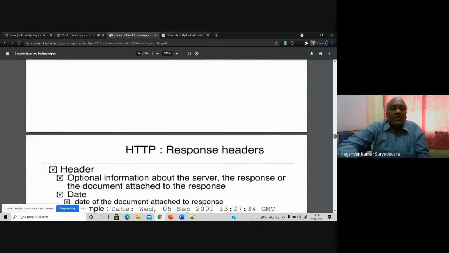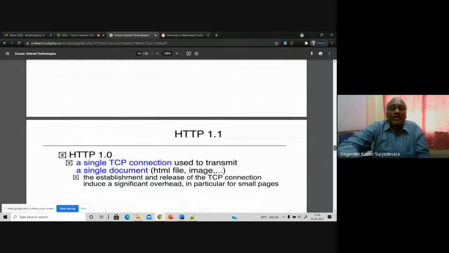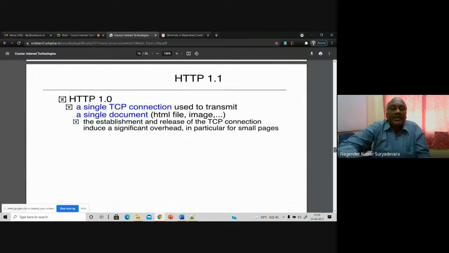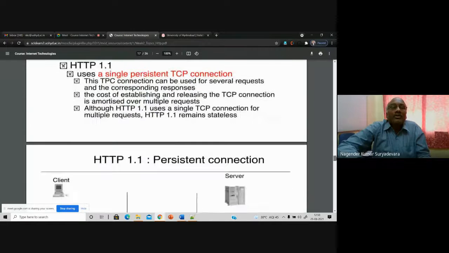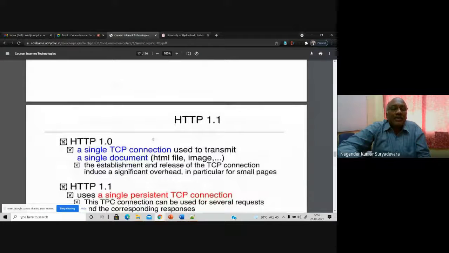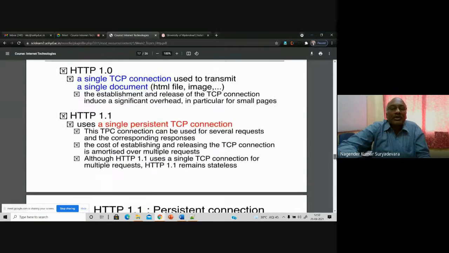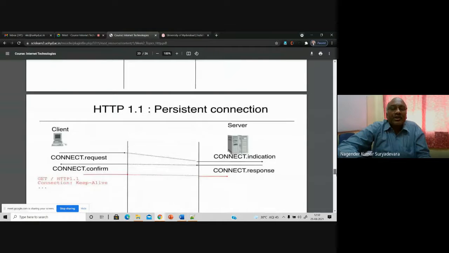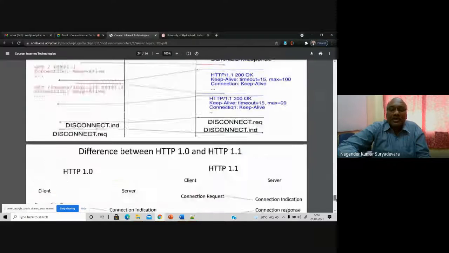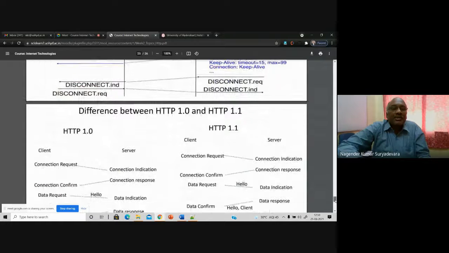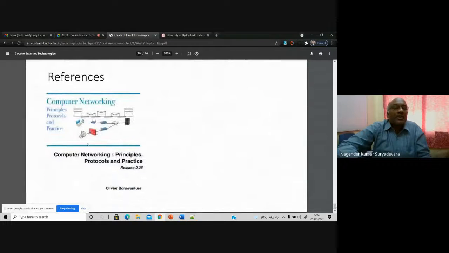Once you come back, I will go through it again, and I'll give exercises for you to come prepared for the next lab session. See the difference between HTTP 1 and 1.1. You might have seen already that 1.1 is the response that you get over there. What is persistence and what is non-persistence, you will see the difference between HTTP 1 and HTTP 1.1. Of course, the material is this one. So we will meet at 2 o'clock. Please go through these things and come back, and we'll see some practical examples of HTTP through various means.